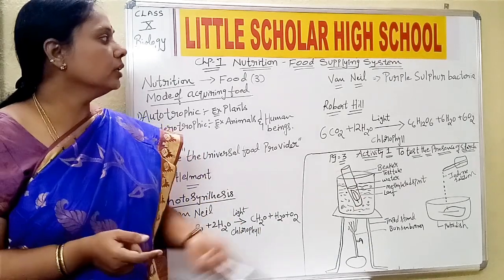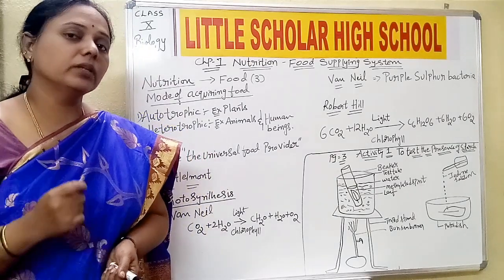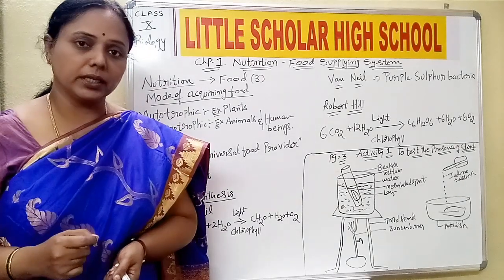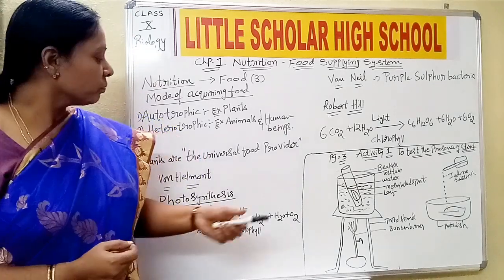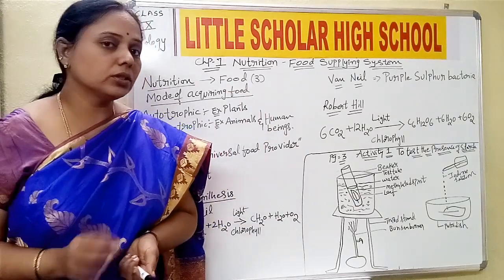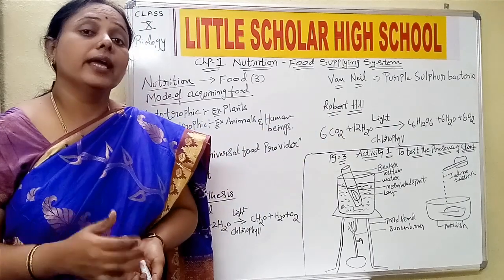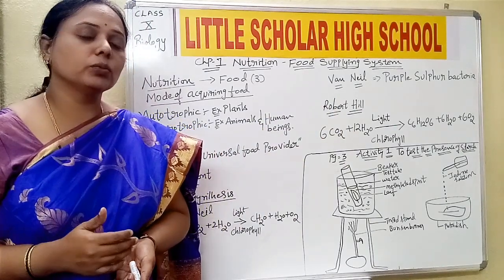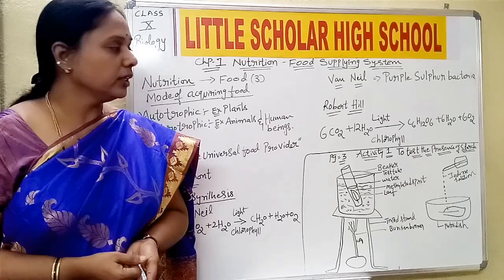I'll repeat it, children. As per Van Neel, he conducted the experiment first on purple sulfur bacteria using H2S. He did not use H2O. Then he came to the conclusion that oxygen is not evolved during this process because H2O is not used. H2S is used, and because H2S is used, some elemental sulfur has been evolved.